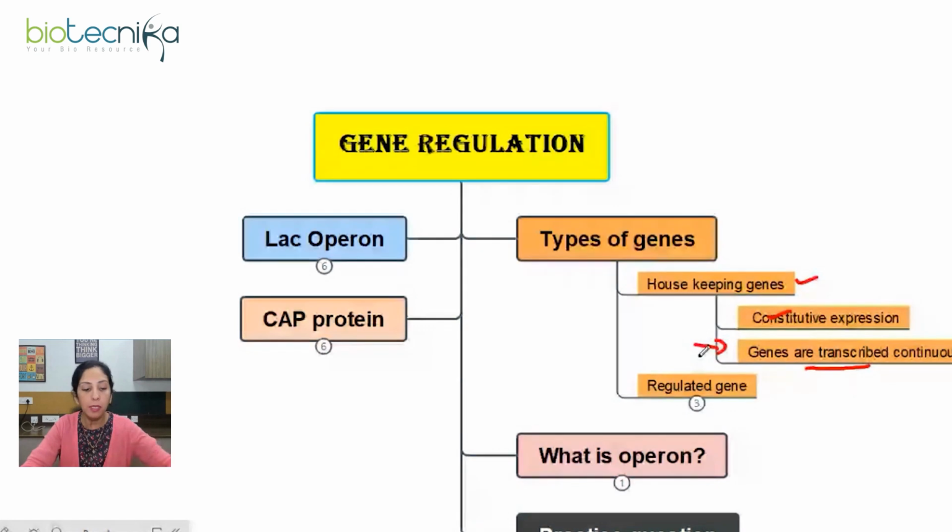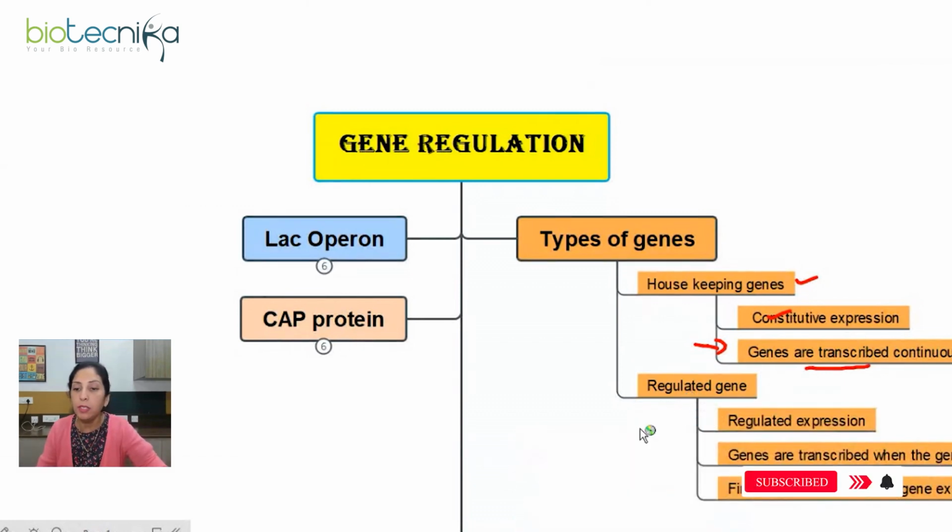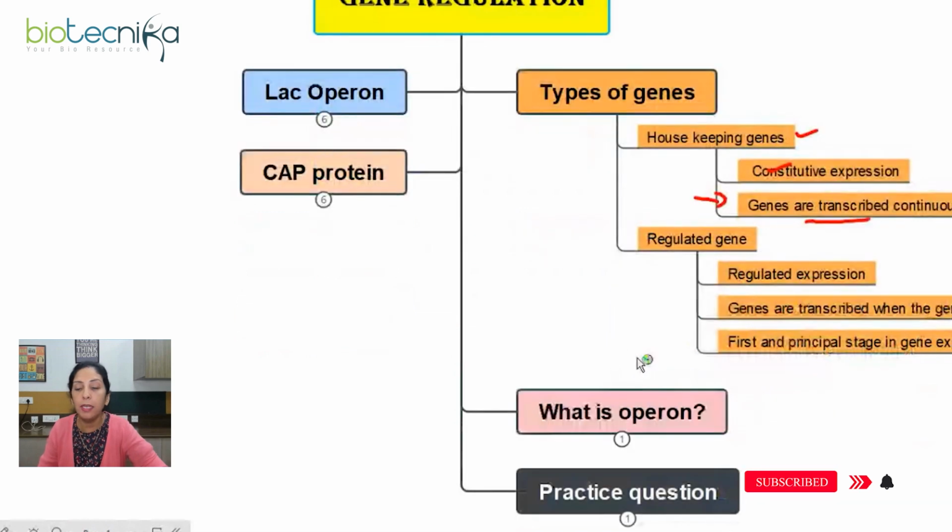On the other hand, we may have some genes which could be regulated, meaning their expression is being controlled. They will get expressed only when their products, the enzymes, are needed. That depends on whether the cell is in need of those enzymes or not. So what are the properties of regulated genes?